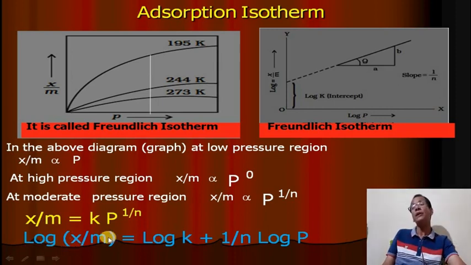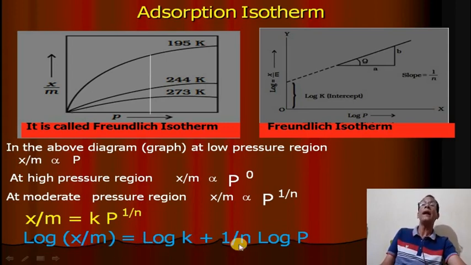If you take the log, then log X by M is equal to log K plus 1 by N log P. This equation is just like Y is equal to mx plus C. This is a straight line equation.